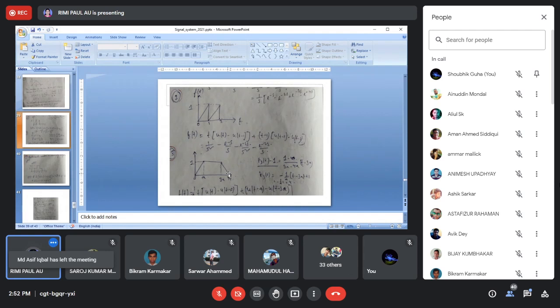That means y minus y1 by y1 minus y2 is equal to x minus x1 by x1 minus x2. You can apply this formula and find out this function. Try it. Draw this picture and solve it. If you can solve this, you will get all the other problems.